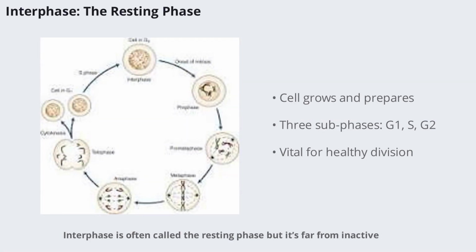Interphase is often called the resting phase, but it's far from inactive. During this time, cells increase in size and volume, carrying out normal metabolic activities and preparing for the next round of division. Interphase is divided into three subphases: G1, S, and G2. Each of these plays a specific role in ensuring the cell is ready for the critical process of division. Let's take a closer look at what happens in each subphase.